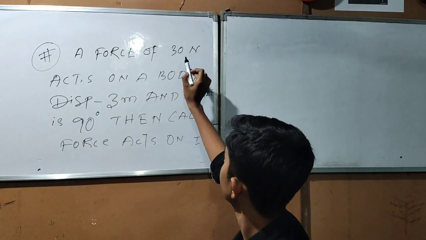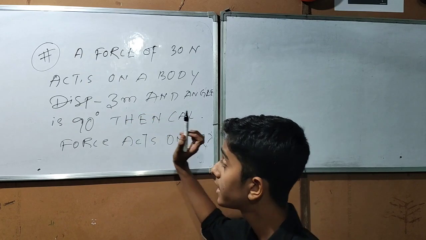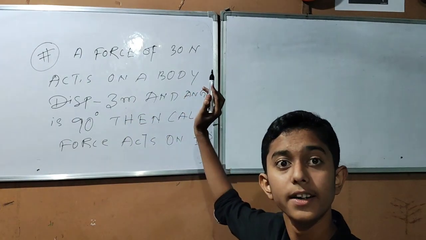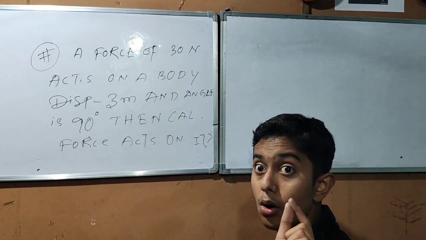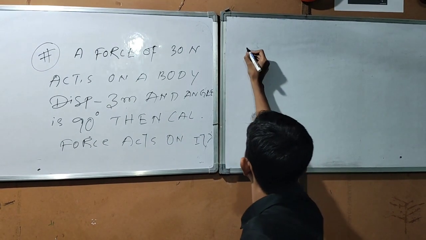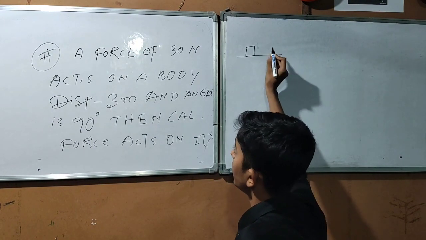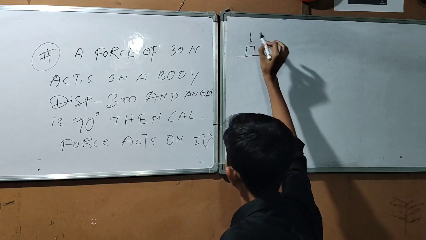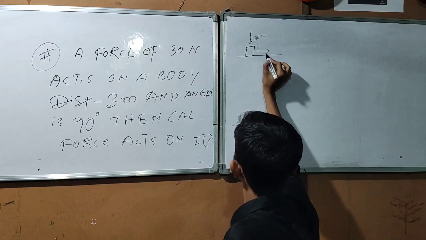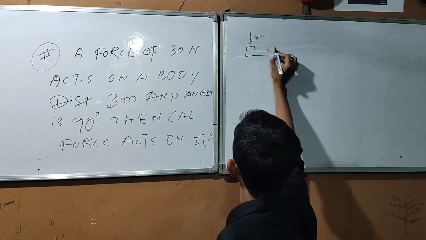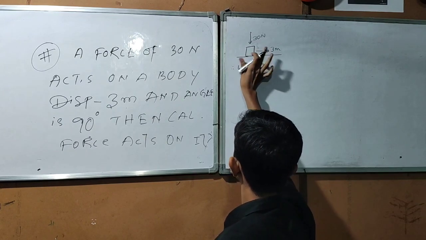So we can see a force of 30 Newton acting on a body causes a displacement of 3 meter, and the force acts in a direction of 90 degree. Let us draw the diagram of how this is the body and the force acts like this. The force is of 30 Newton and it causes a displacement of 3 meter.